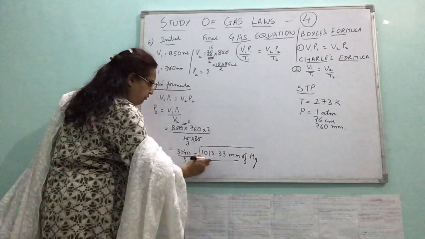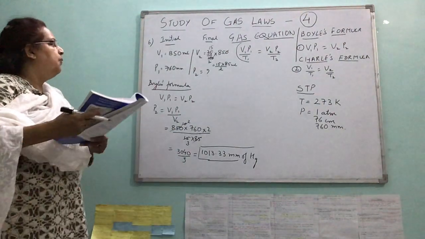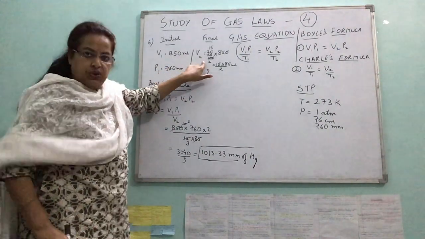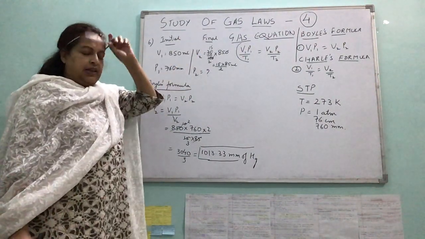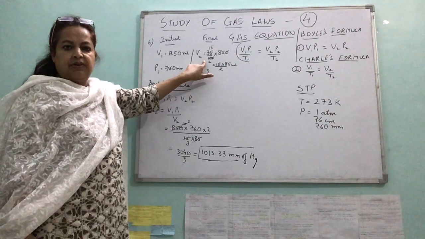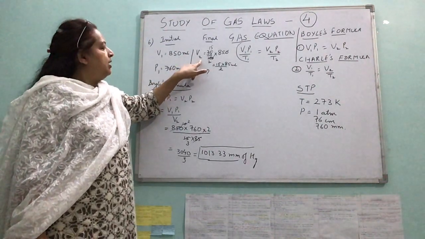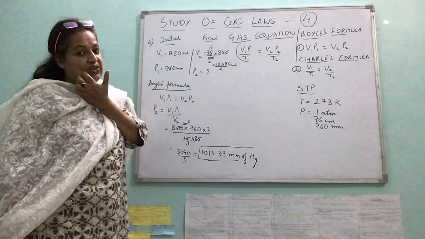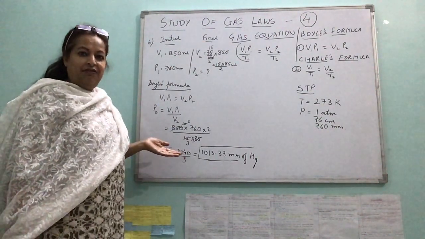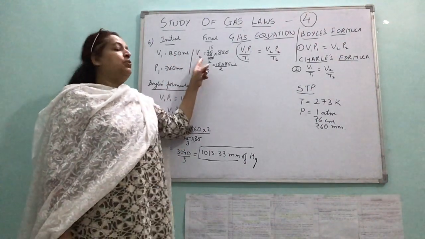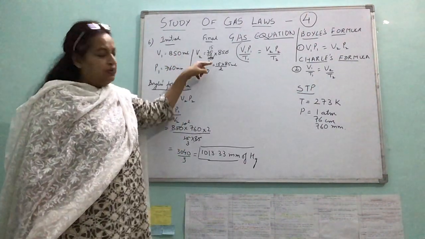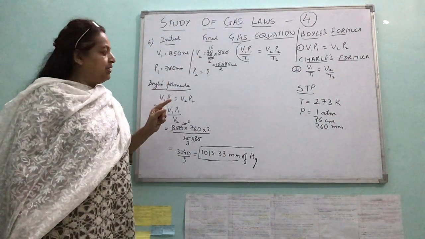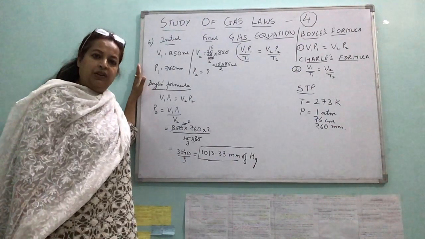This is the final pressure of the gas when, see the condition, volume is reduced to 75, only 75% is left here. So from here what is left? 75%. When the word "to" is there, it is different. Reduced by 75% means 25% is remaining. Reduced to 75% means 75% is there. So be careful about this, okay? So this is how you will be doing the numericals.